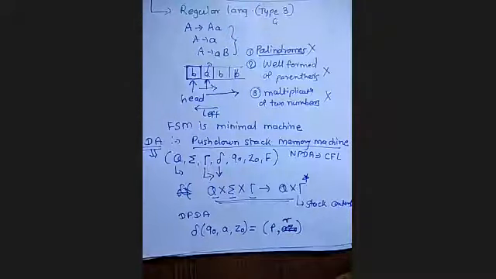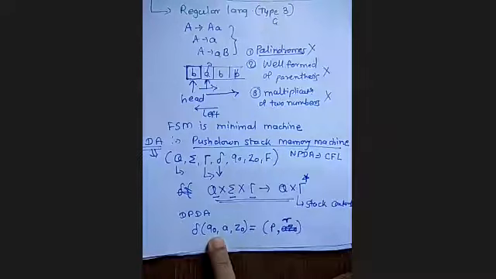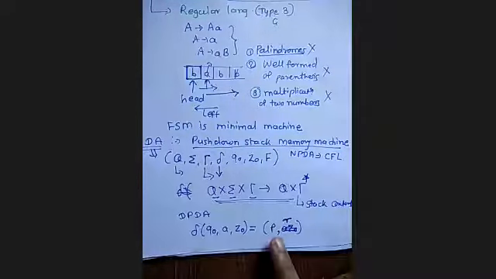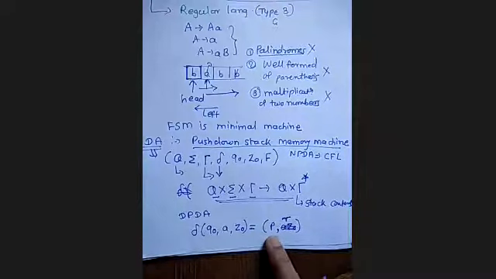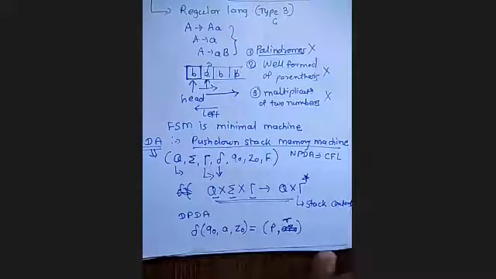So there are four possibilities given for the transition, given the current state, current input symbol, and the stack top symbol. It will determine P, the next state, and gamma here is the stack content. So what does this indicate? This can be empty if the stack operation performed is pop, that is, Z0 is popped from the stack.